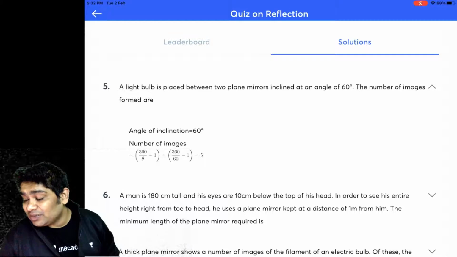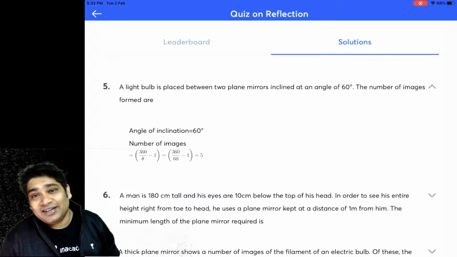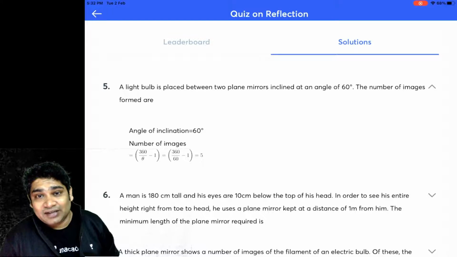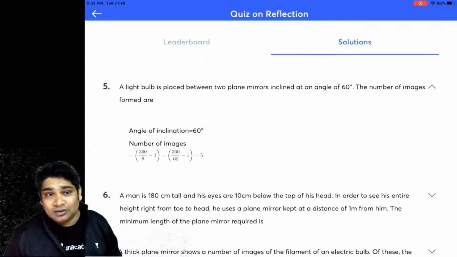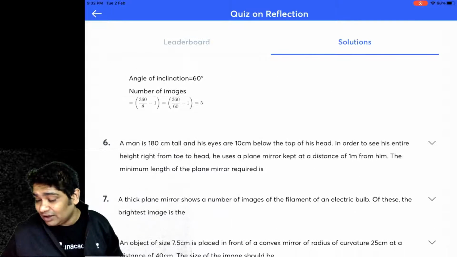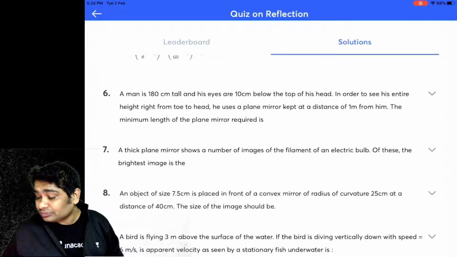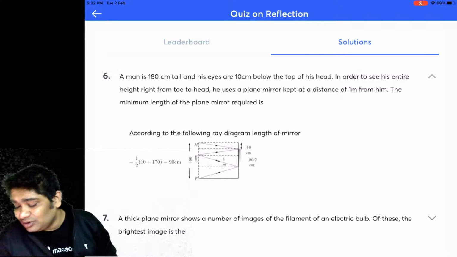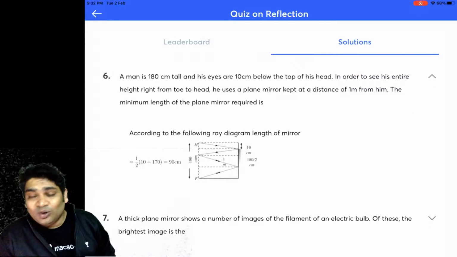Now, a light bulb is placed between two mirrors at an angle of 60 degrees. You know the number of images is 360 by theta minus 1 if n is odd. Okay, so 5 would have been the correct answer. And here again, you had to use some basic geometry. And you already know this.